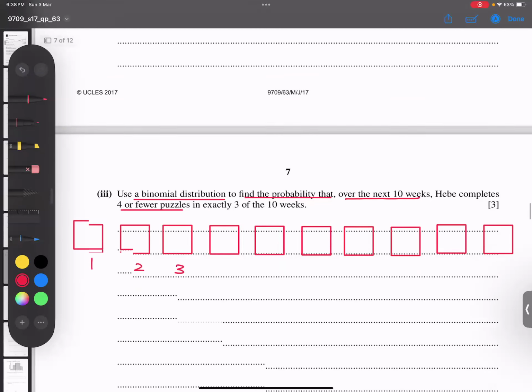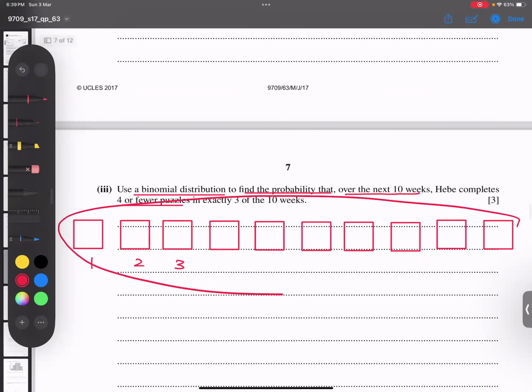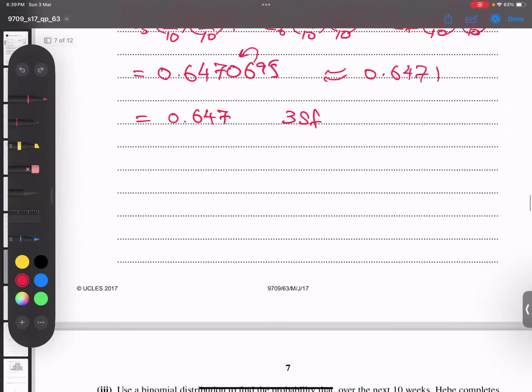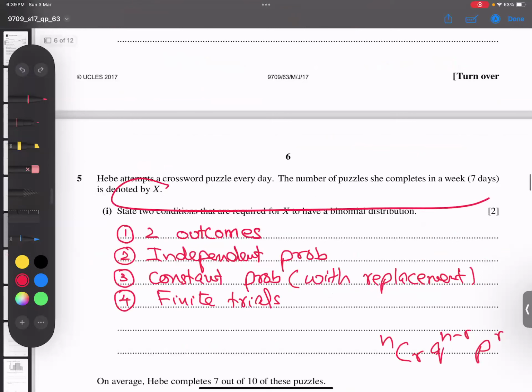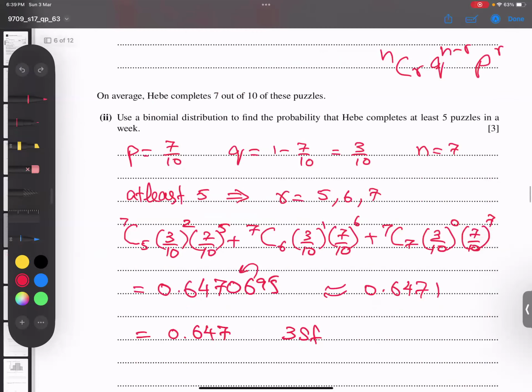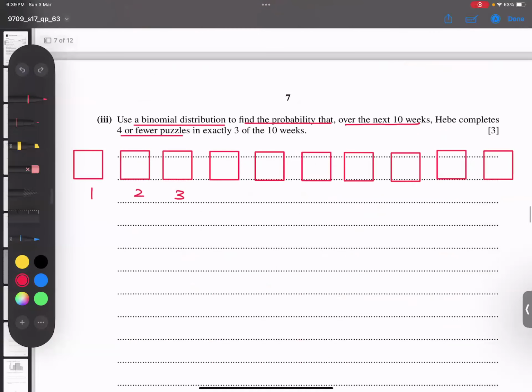So when I talk about the whole sample, first we talk about in the week. Look. This X represents in a week. So this is the data which I mentioned here in a week. That is why N is 7 and R is very clear. But now, for example, we talk about a week.